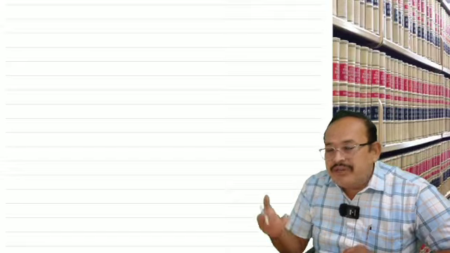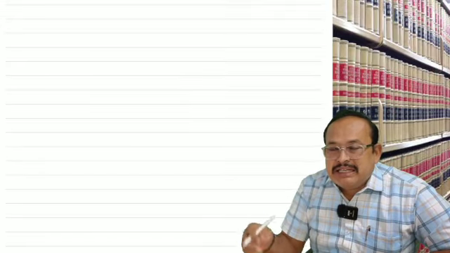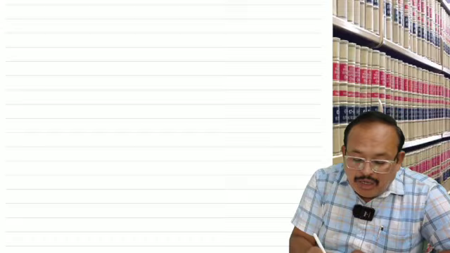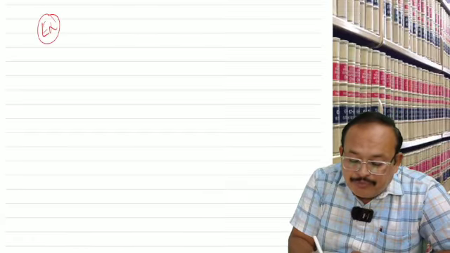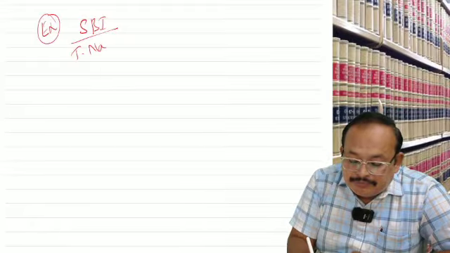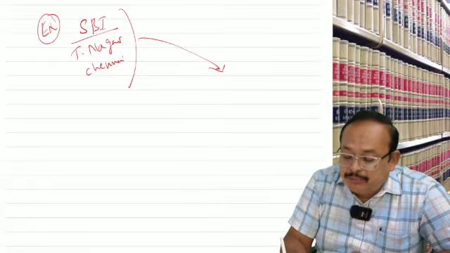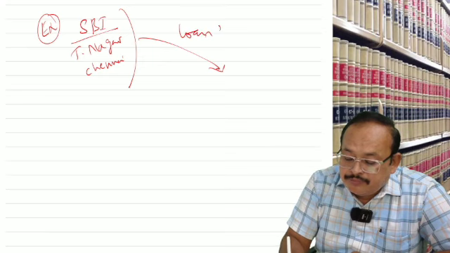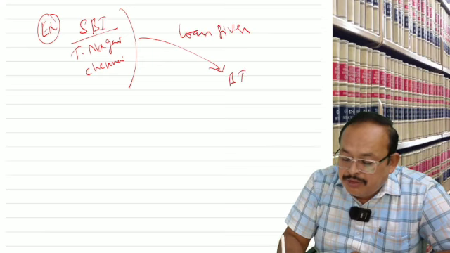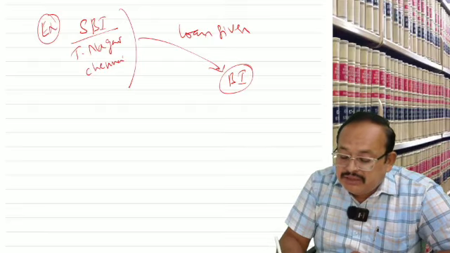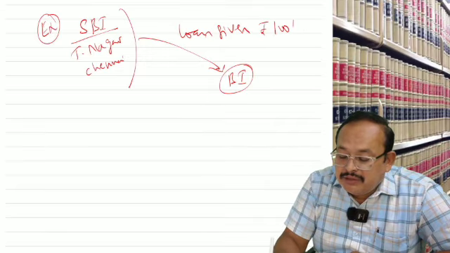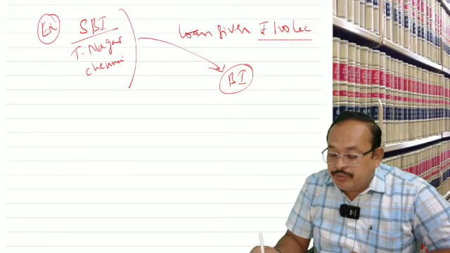A banking company offers a loan by charging interest, penal interest or discount. How to understand this? Assume one example. State Bank of India, T Nagar branch, Chennai, provided a loan to BI, Bharatwaj Institute, let us say rupees 100 lakh, which is 1 crore.